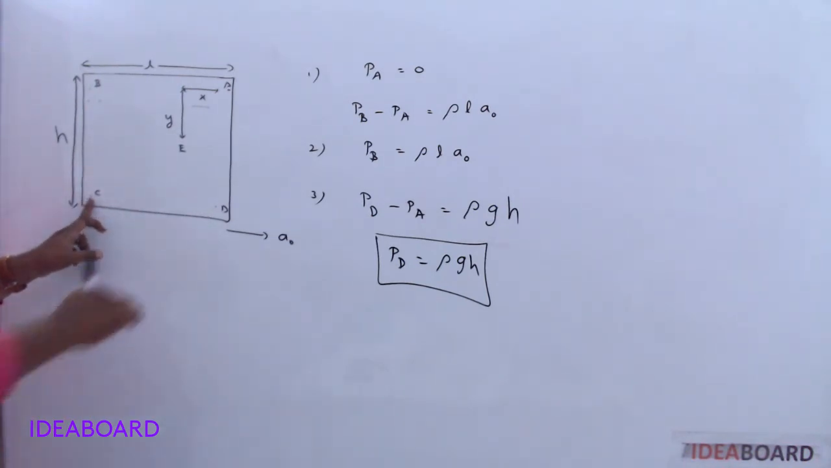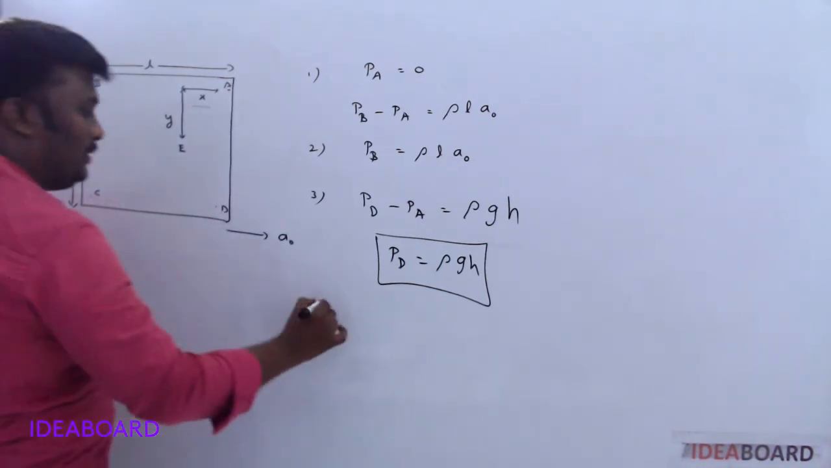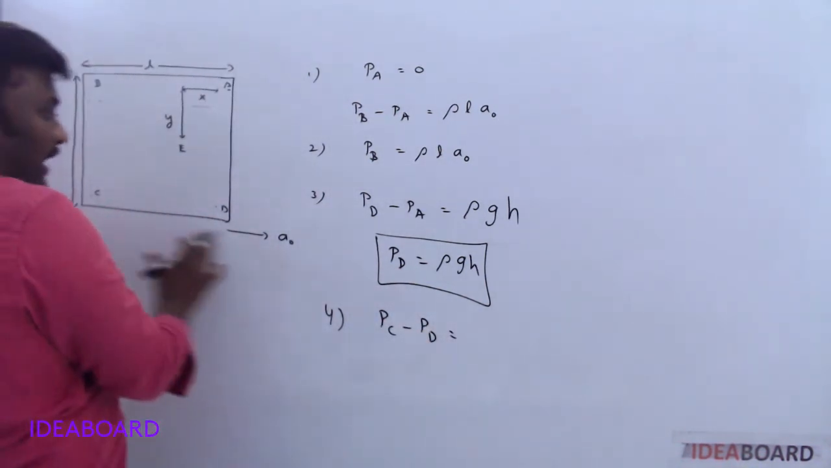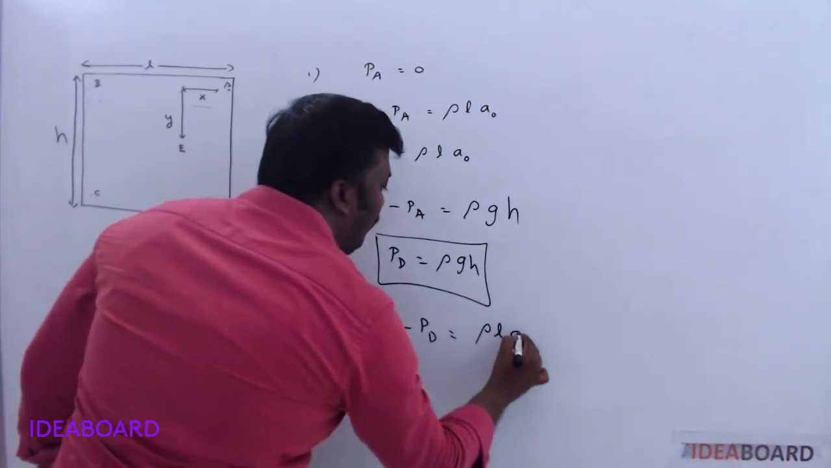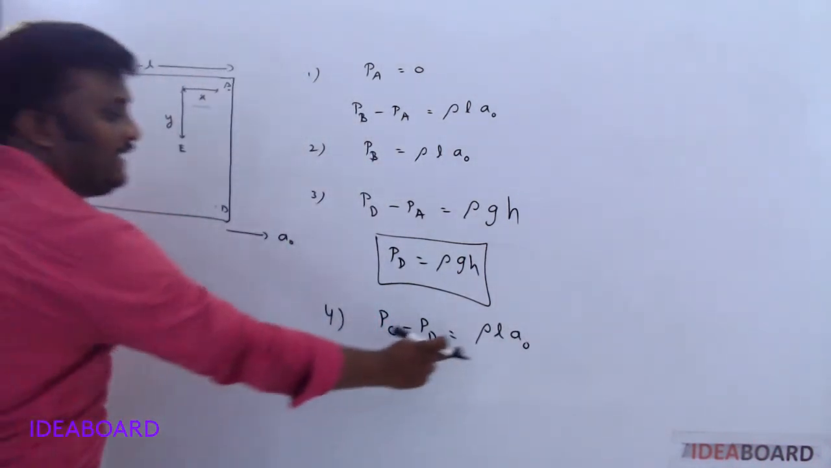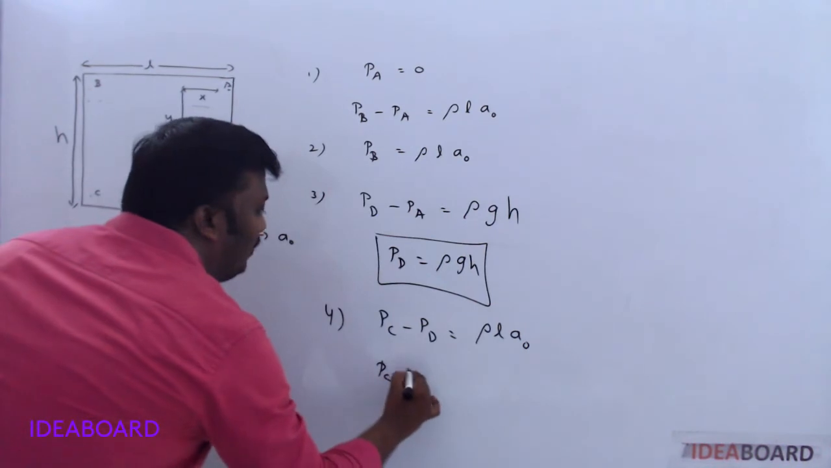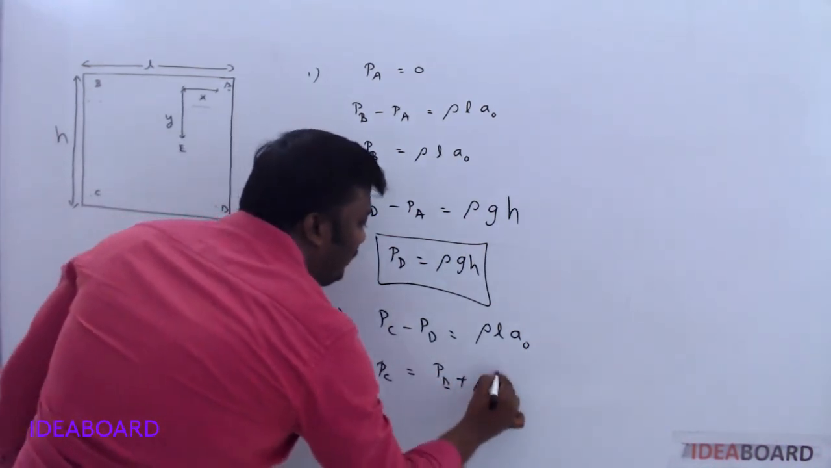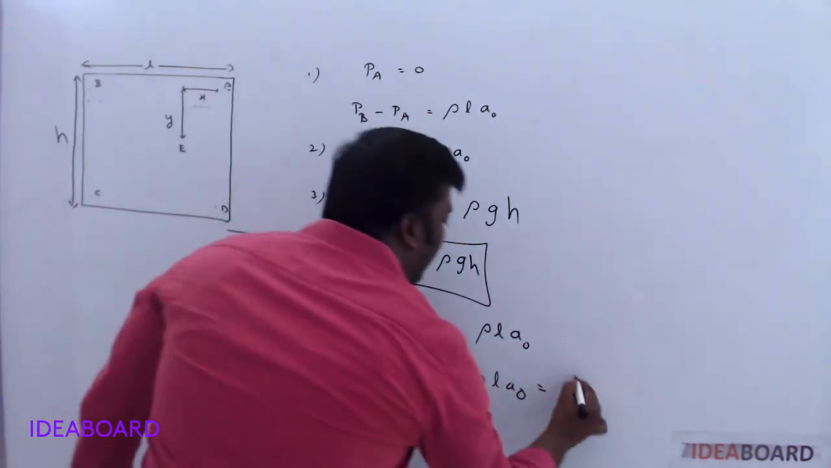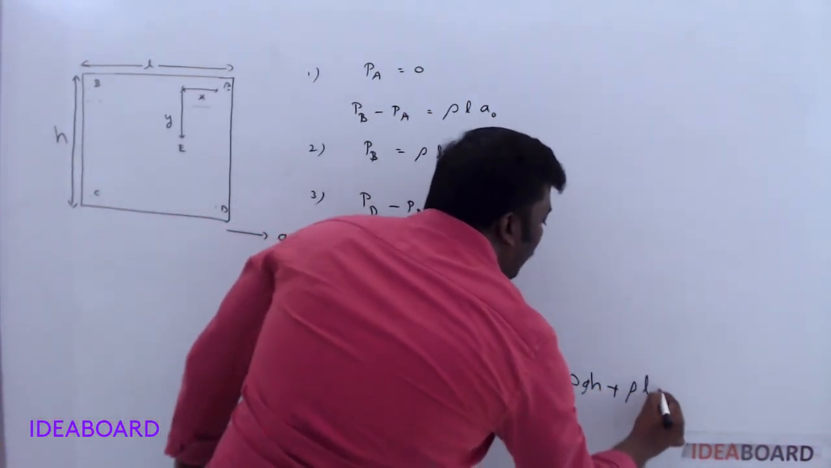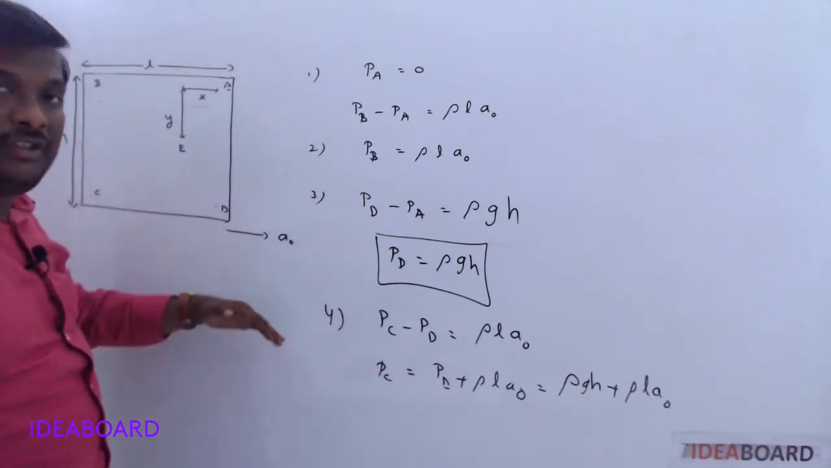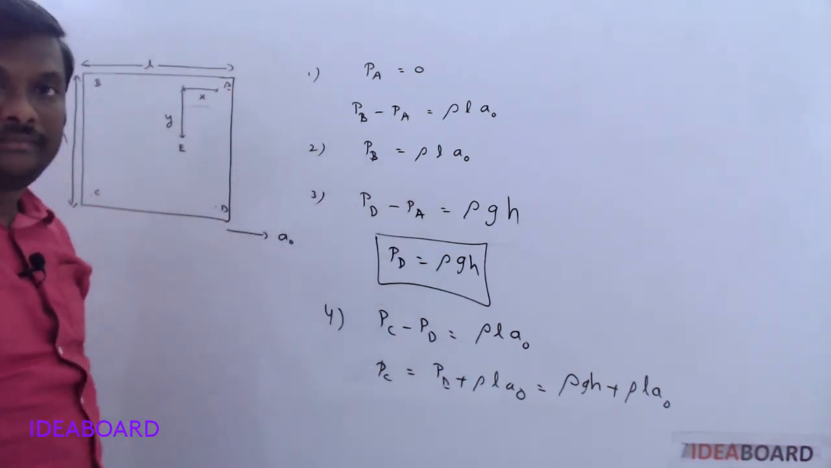Now let us see at C. PD I know, PC I want. So PC minus PD is equal to, both are along horizontal direction, rho L A naught, because length is taken as L. PC is equal to, minus PD will be taken that side, so PD plus rho L A naught. PD nothing but rho GH plus rho L A naught. Don't confuse, try to understand. Vertical direction rho GH, horizontal direction rho L A naught.